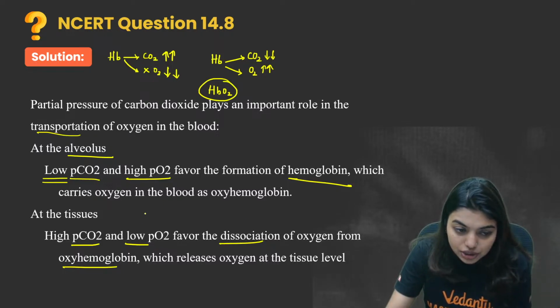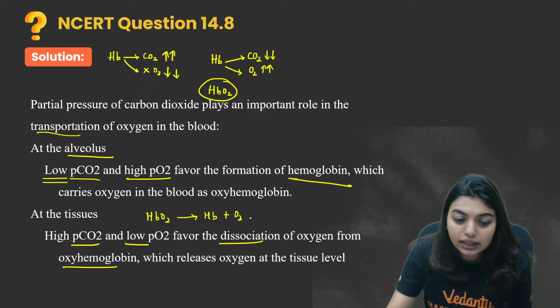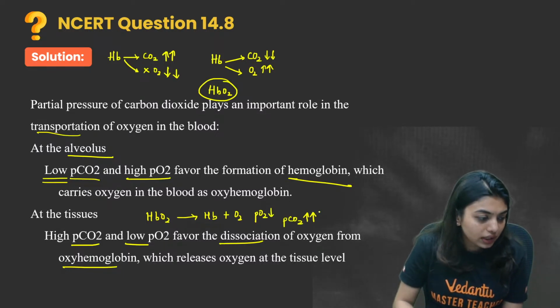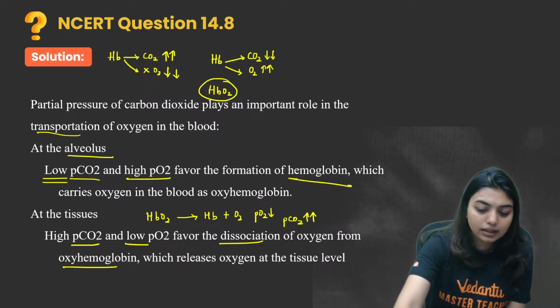Dissociation means breaking down. That is, I have to convert HbO2 to Hb plus O2. For that, I need to make sure that the partial pressure of oxygen is less and the partial pressure of carbon dioxide is extremely high. Got it? This is the answer. Okay, done.